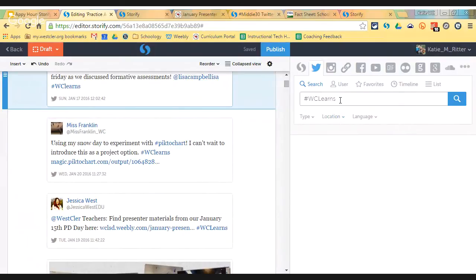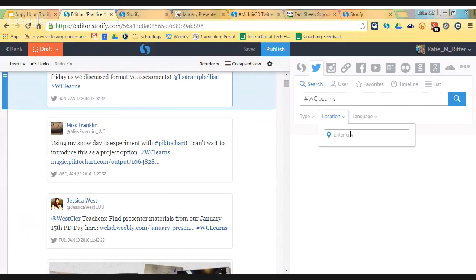I can also narrow down my search by these extra search options right here. In particular, I want to point out location to you. So if you were going to talk about some sort of a current event or something that was going on, you could actually narrow down the location to that specific place where it was happening. So then it would only show you your search terms in that location. So really cool to see current events, what's going on in a specific place,